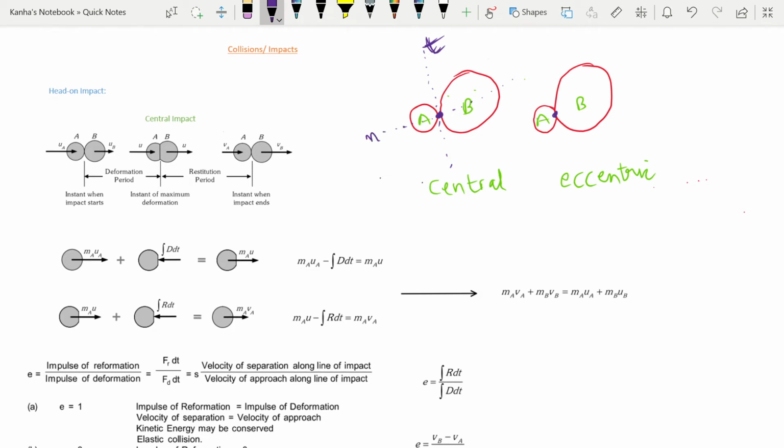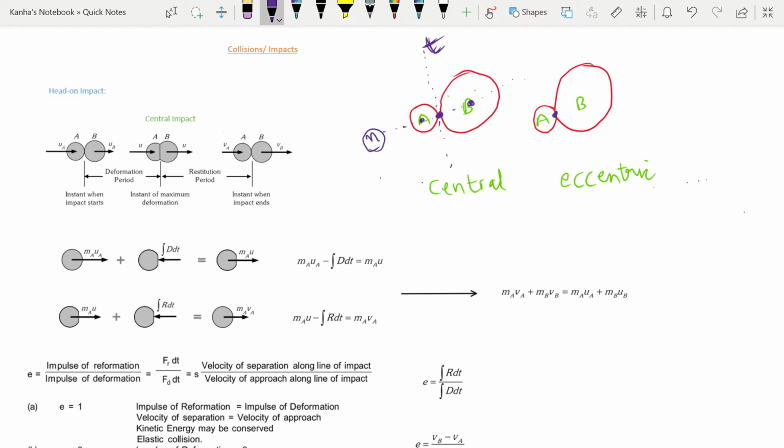In the central impact case, the centers of both the bodies, the center of B is here, the center of A is here, lie on the line of impact.